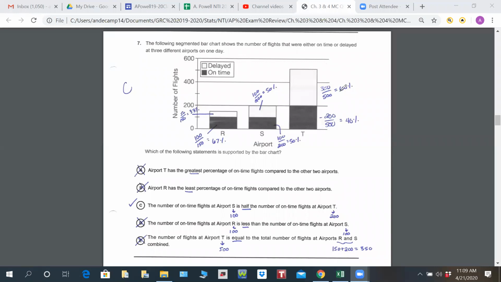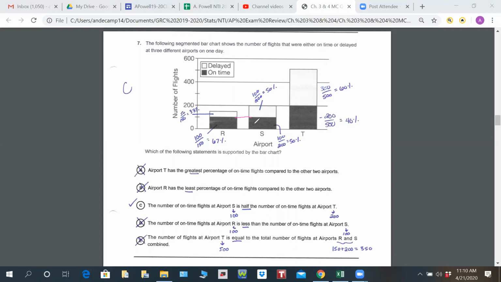All right, our next question is the one about flights, and they give us a segmented bar chart. I have no idea out of the two FRQ questions on the AP exam what they're going to give you, but be familiar, don't be surprised, shocked or confused if you see a segmented bar chart or some kind of chart you've got to analyze. If it's segmented, they're stacking them one on top of the other. So be careful, just because these look even does not necessarily mean they're even proportions, because it's out of the whole amount.